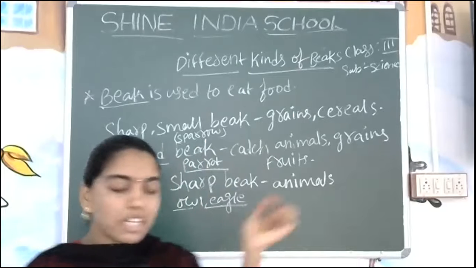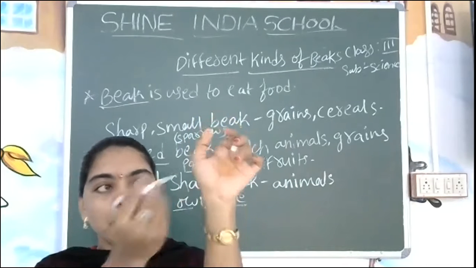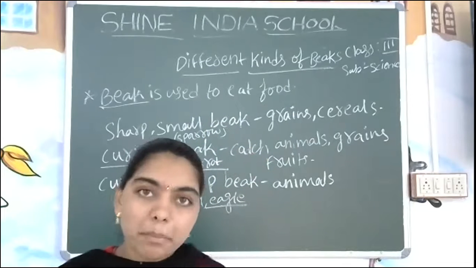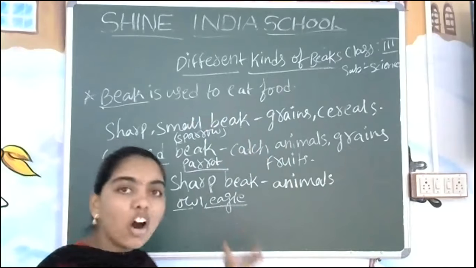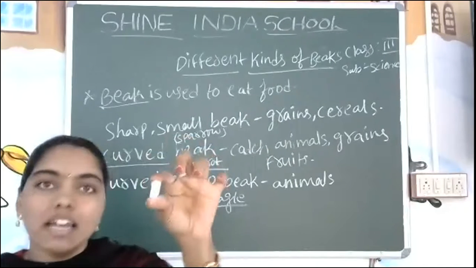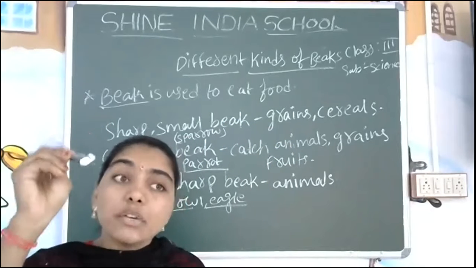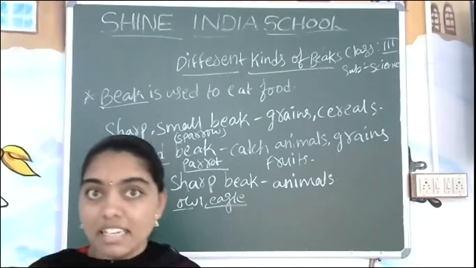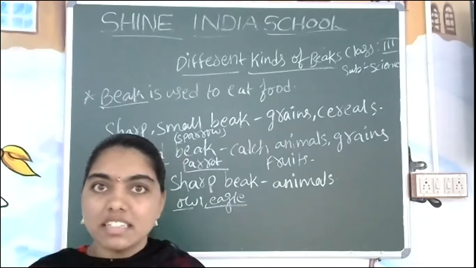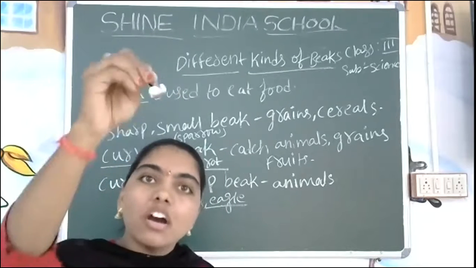So how are they going to eat the animals? Suppose, see my hand, I am going to take out my skin like this. I can catch my skin. The same way the bird, curved shaped big birds like owl or eagle are going to catch the prey. Suppose think it is a bird and it is going to attack like this and it is going to hold in its beak. You can see the snake is carried by the eagle and the rat is carried by the eagle with the help of its beak. Have you seen it? Yes, like this the bird is going to hold the prey or hold the animal.